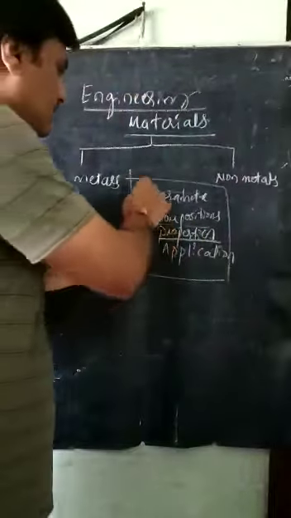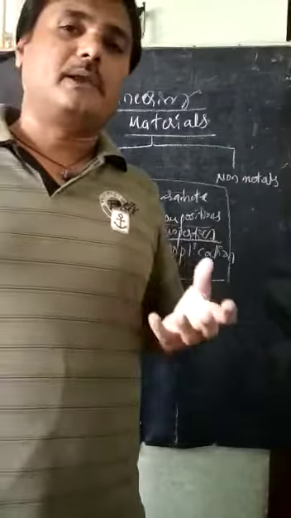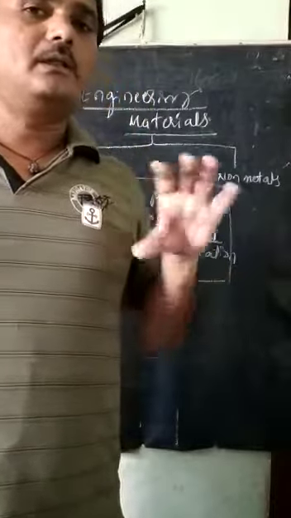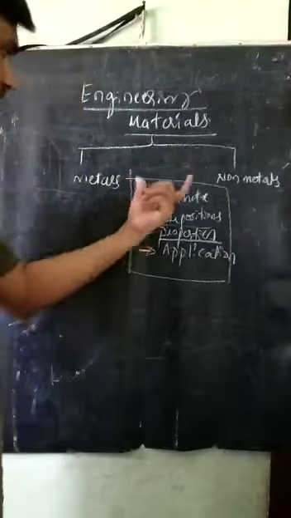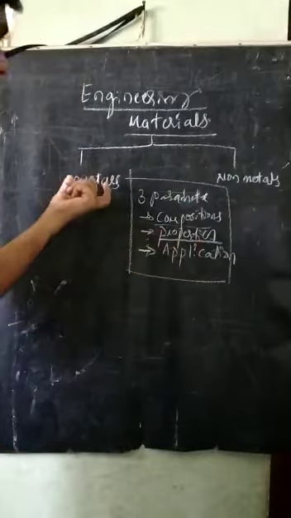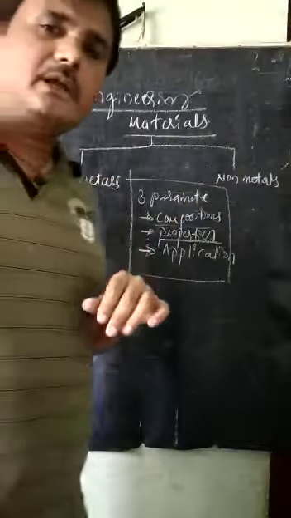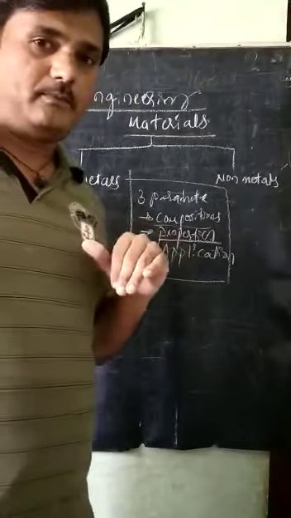So many applications are there, because all metals are not suitable for all applications. Different applications need different metals. Accordingly, we have to choose different metals. So these are the three parameters we are studying about metals as well as non-metals. Again, we can classify metals into two types here.